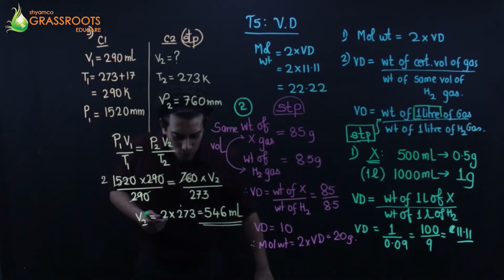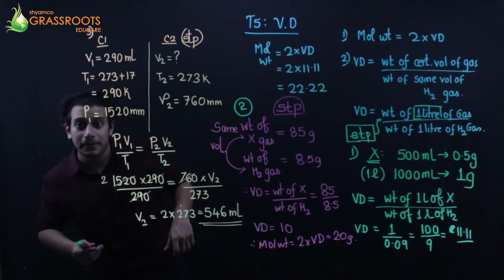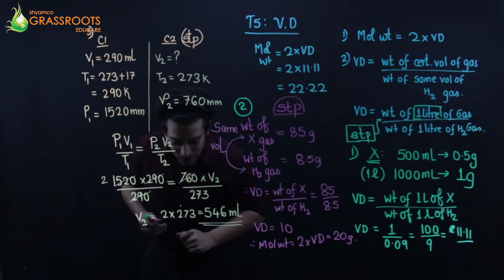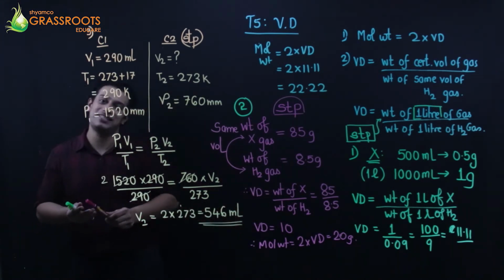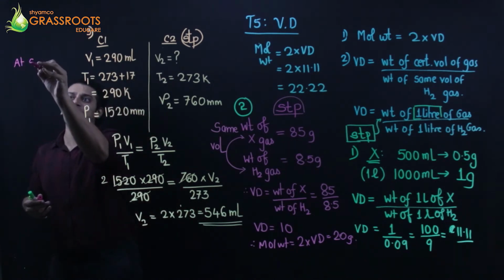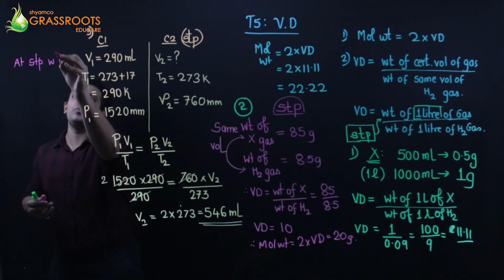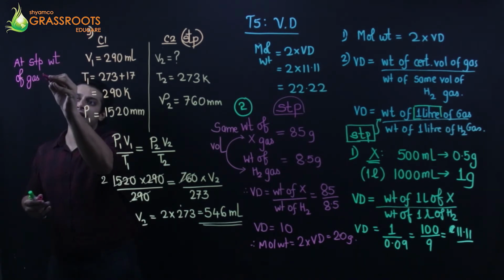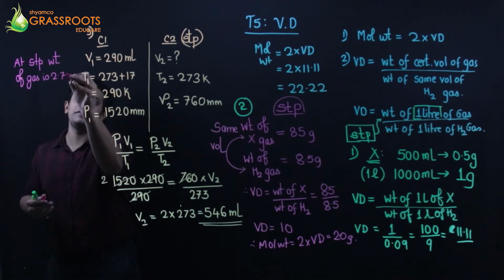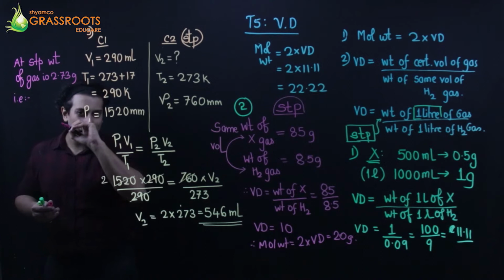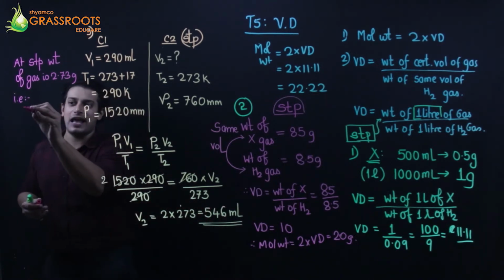Listen, it's told that at STP, my gas weighs how much? It weighs 2.73 grams at STP. Alright. So can I say at STP, the weight of the gas is 2.73 grams. That is, can I say 546 ml?